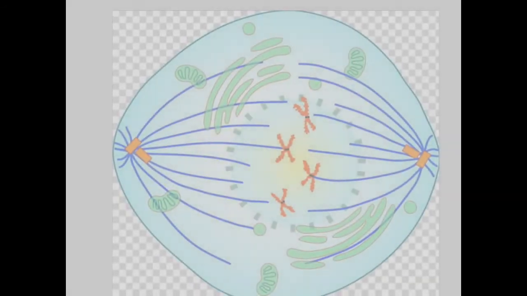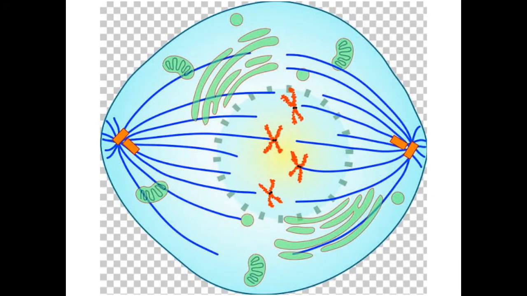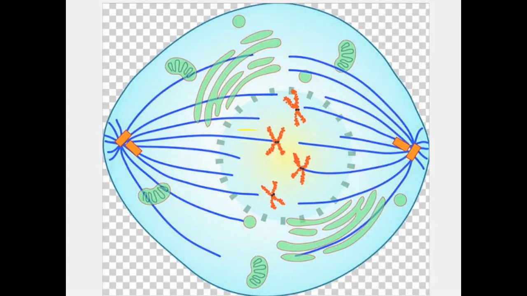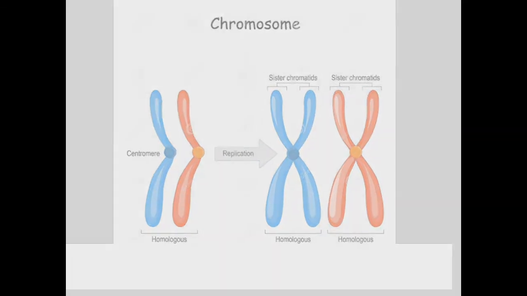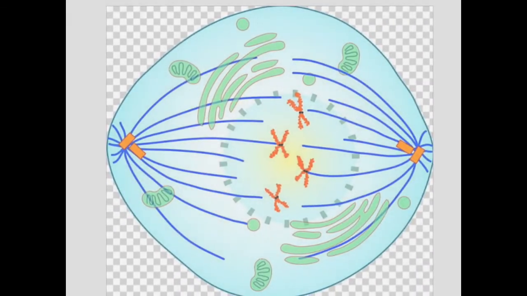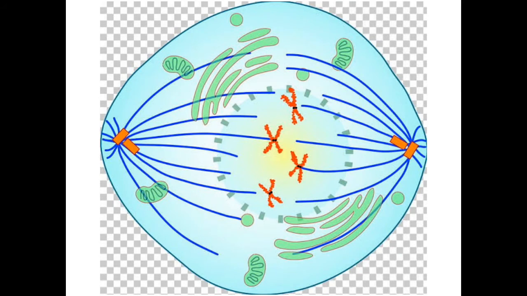Now the second stage of karyokinesis, that is prometaphase. Here you can see the spindle apparatus is almost formed, and the chromatids are going to be arranged in the middle area or equatorial region of the cell, and the centromere is attached to each spindle fiber.